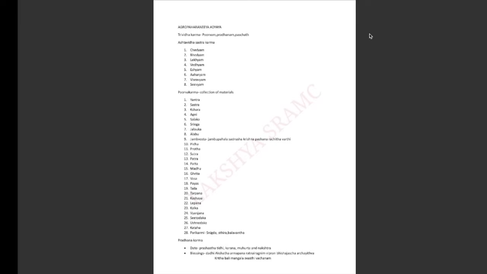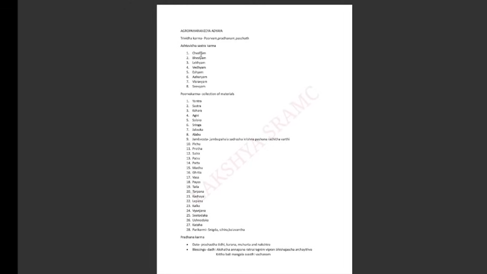Good afternoon, students. Today we will discuss the fifth chapter of Sushruta Samhita, that is Agropaharaniya Adhyaya. Coming to the Agropaharaniya Adhyaya, it describes the Trividha Karma. So, what are the Trividha Karmas? The Trividha Karmas are Purva Karma, Pradhana Karma, and Paschat Karma.